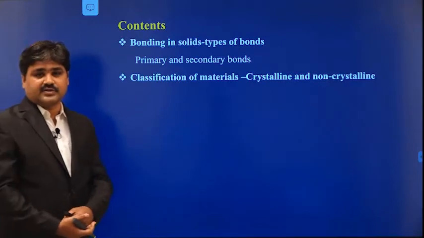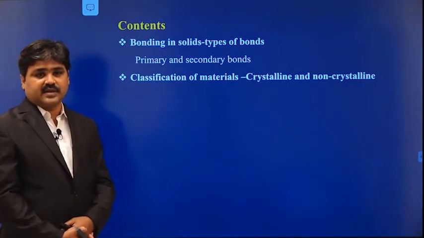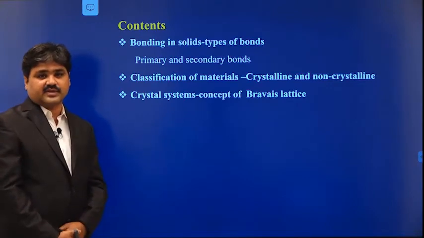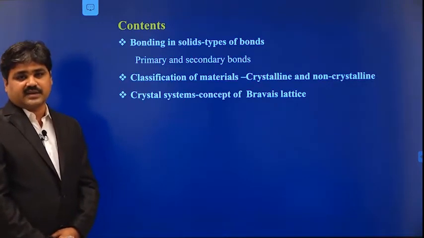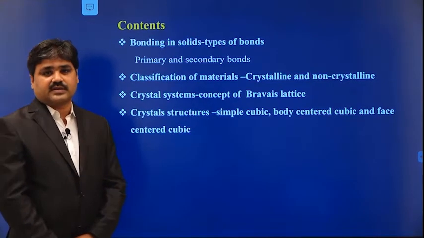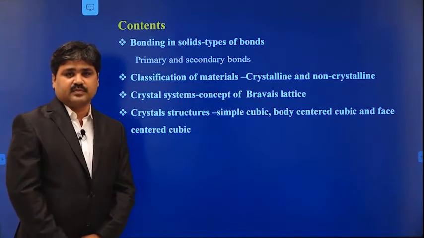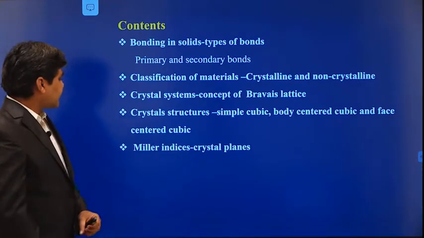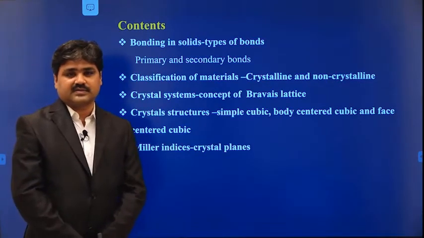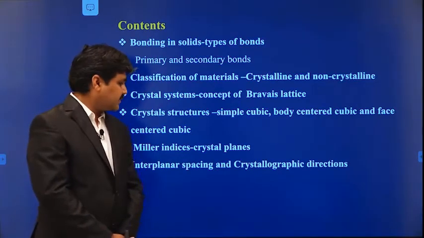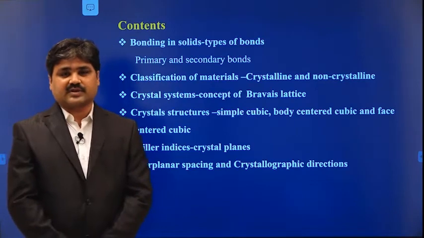classification of the materials into different types, crystalline materials and non-crystalline materials, and the third one is the different types of crystal systems and the Bravais lattice. Next is the different types of crystal structures. This includes simple cubic, body-centered cubic and face-centered cubic. The next one is the different types of planes. This includes the Miller indices, and next is the interplanar spacing and different types of crystallographic directions.